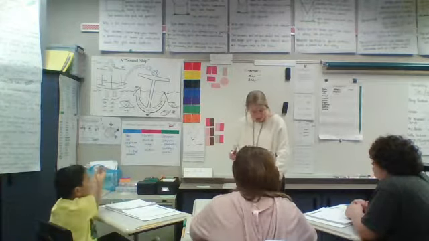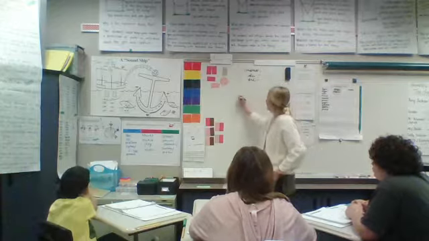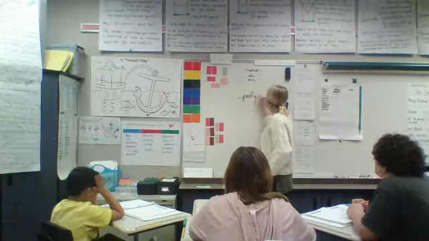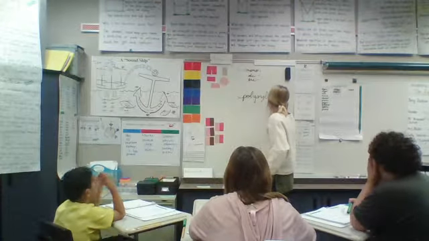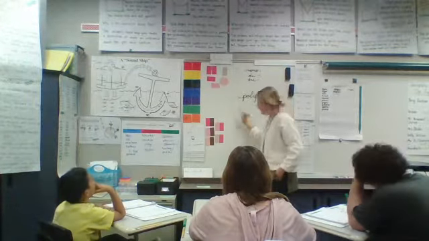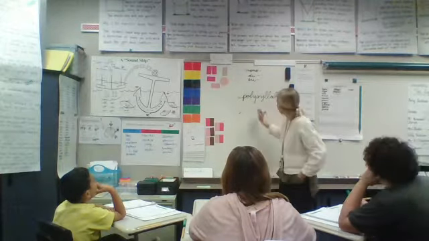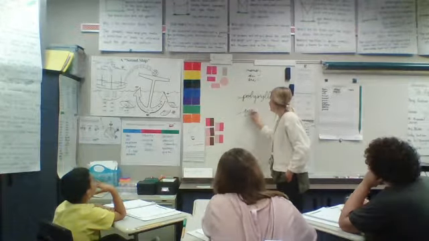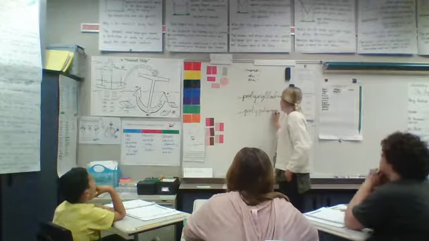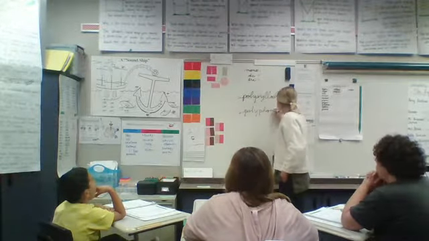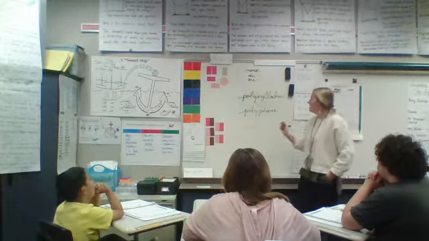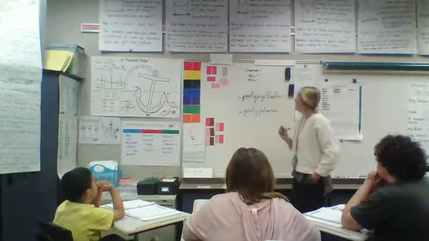I'm going to write two more words on the board. Let's see if you can figure out this one. P-O-L-Y-S-Y-L-L-A-B-I-C. P-O-L-Y-P-H-O-N-E. What letters do you see alike? P-O-L-Y.